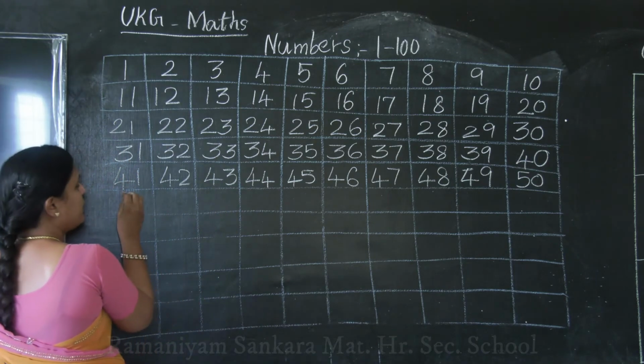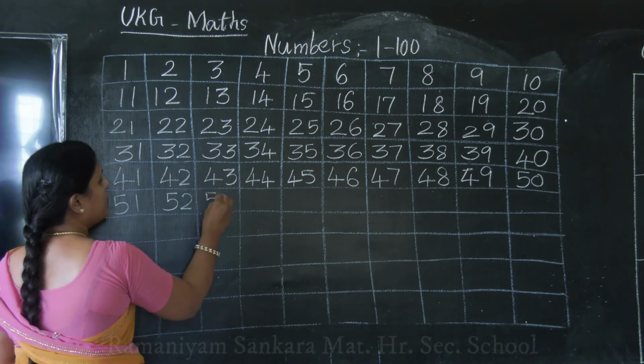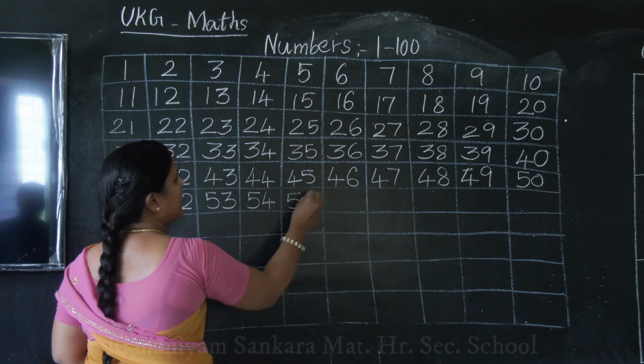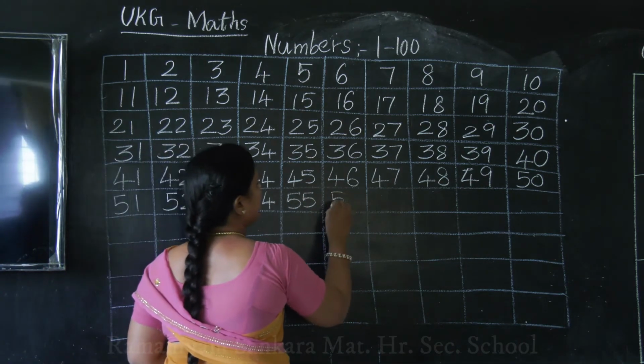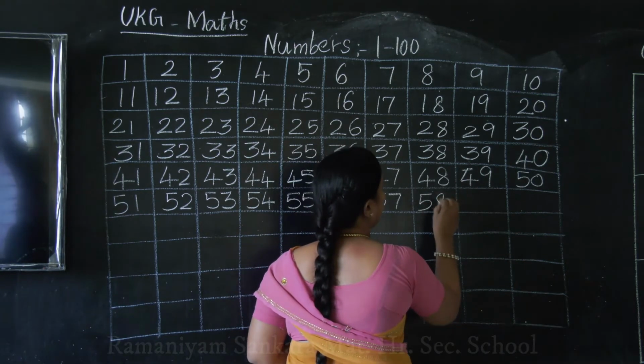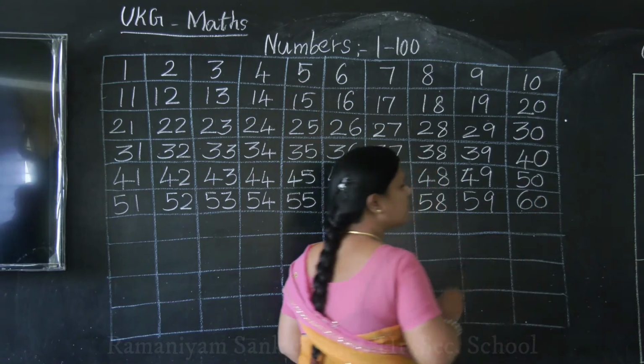Okay, after 50 what will come? 51, 52, 53, 54, 55, 56, 57, 58, 59, 60.